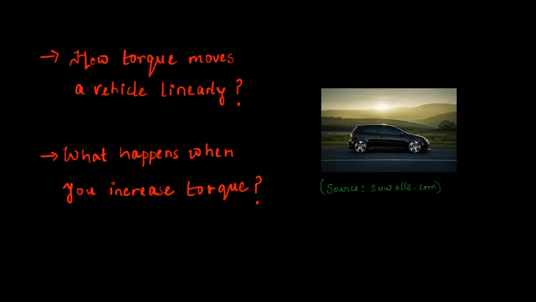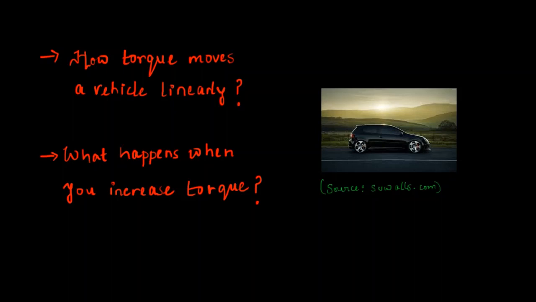In this video we will try to understand the physics behind the movement of a car or any vehicle on the road. Most of you would know how to drive a vehicle, or in general would know that a car has an engine. Now that engine produces power, which in turn produces torque on the wheels of the vehicle, and that torque makes the wheels rotate. Now as the wheels rotate, the car moves, right?